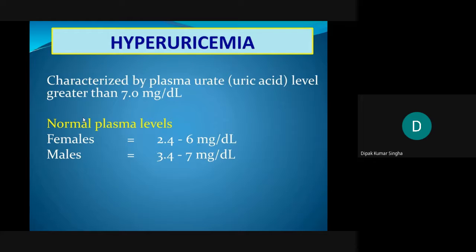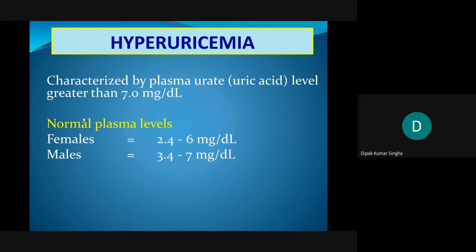Then another xanthine oxidase converts it to xanthine, and xanthine to uric acid. If the uric acid level is high, it is uricemia. If it is high in the blood, that is called hyperuricemia. If it is excessively excreted into the urine, it is called uricosuria.